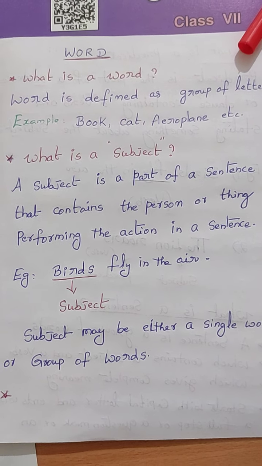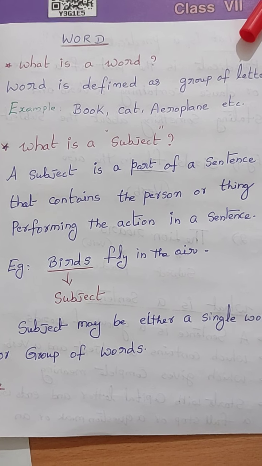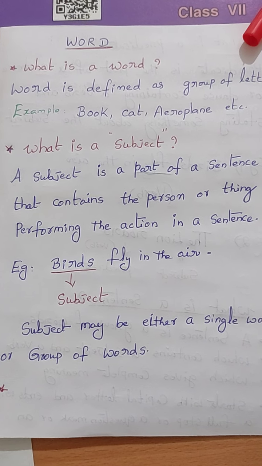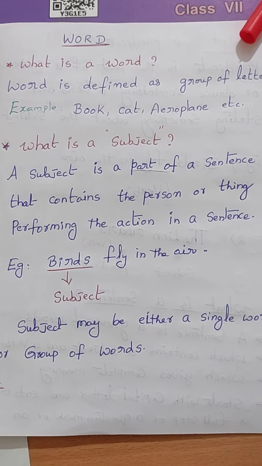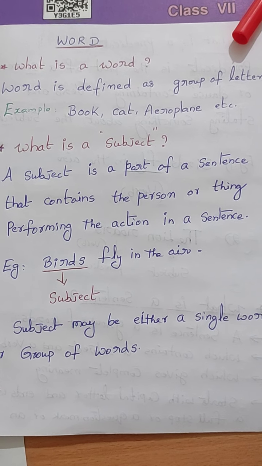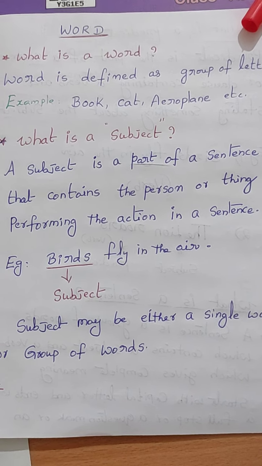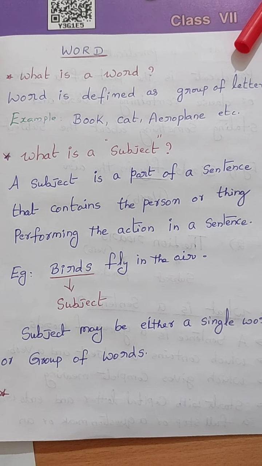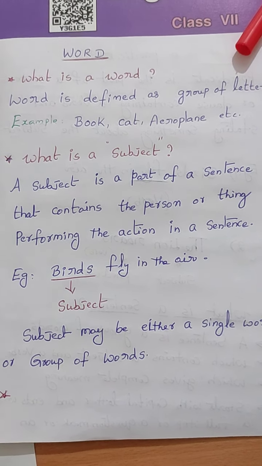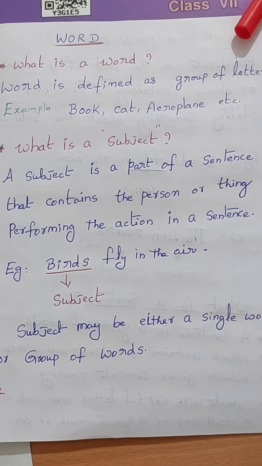Word is very important. With these words only we can frame a sentence. To frame a sentence we need proper words. Okay, children? Now all of you understand word. What is a word? A word is defined as a group of letters.